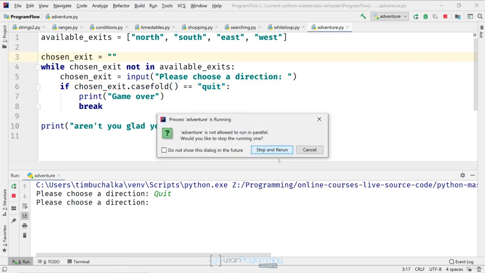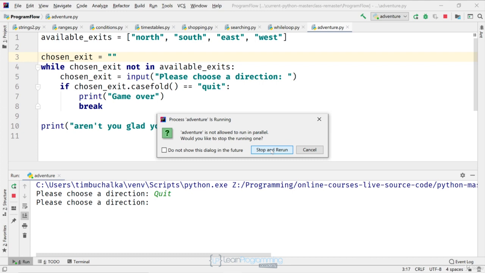Incidentally, if you run a program when it's already running, then you'll get this scenario pop up. And this is popping up because the previous code was still running and I didn't stop it. I didn't quit. That's why I'm getting this dialog. IntelliJ prevents you from running the same program while it's already running, which is probably safest when learning. So when you see this dialog, that's what it means: the program's still running from last time. So you can click on stop and rerun to terminate the previous run and run our latest code. I'm going to do that now.